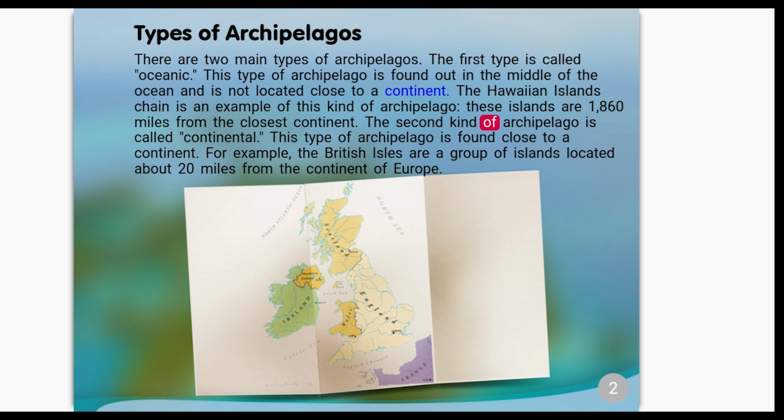The second kind of archipelago is called continental. This type of archipelago is found close to a continent. For example, the British Isles are a group of islands located about 20 miles from the continent of Europe.